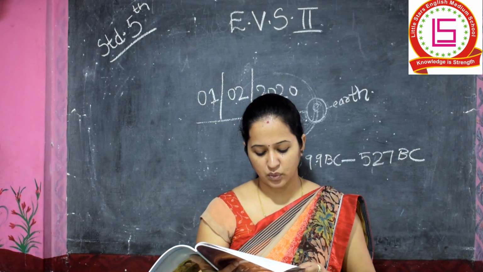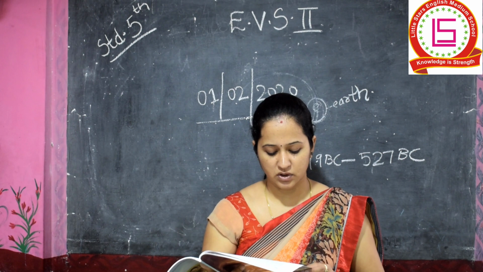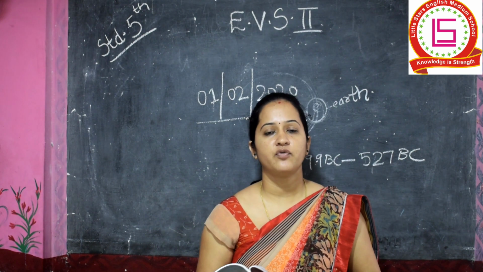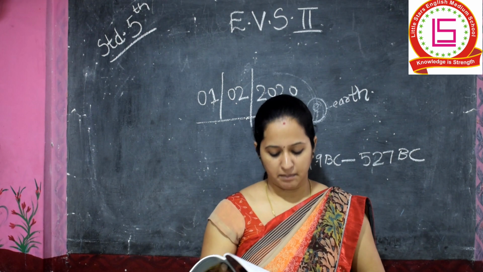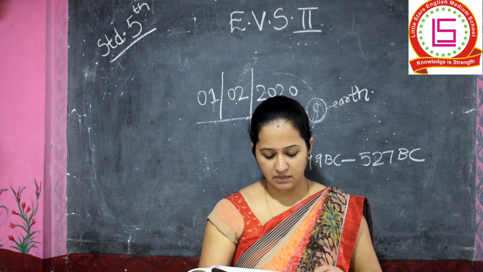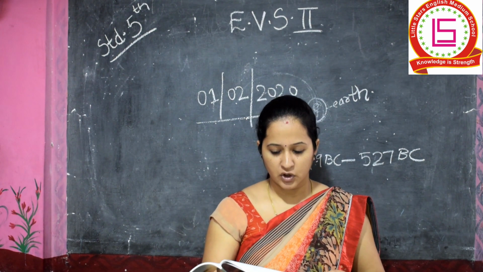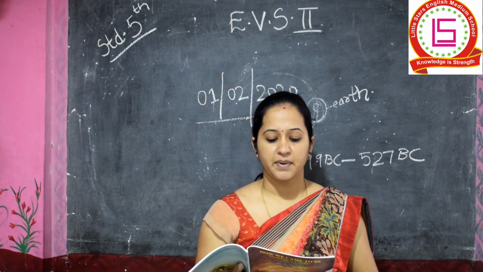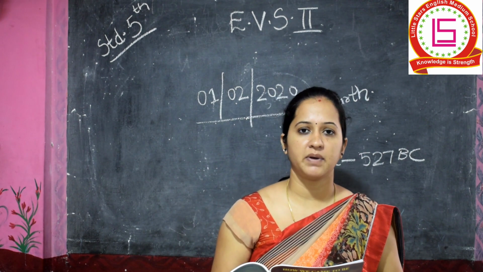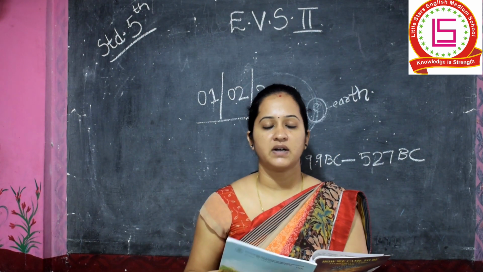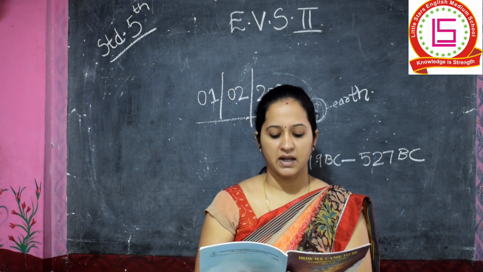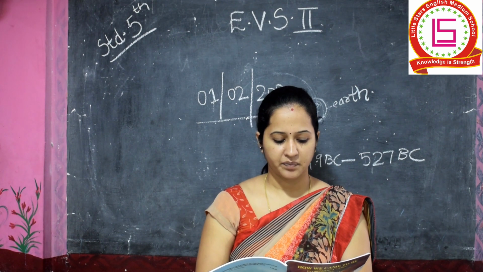It is necessary to divide it into a number of stages in order to understand it better. So for our convenience, we have divided that period into many parts. Therefore, the time in history is divided into two main periods, that is the prehistoric period and the historic period.